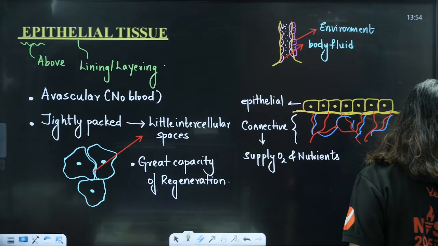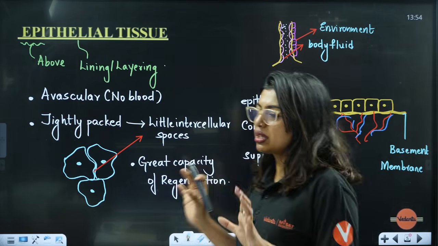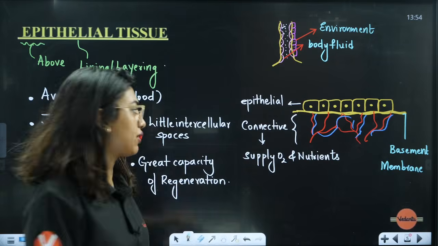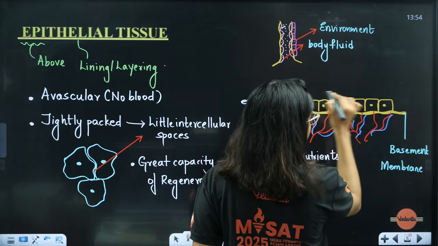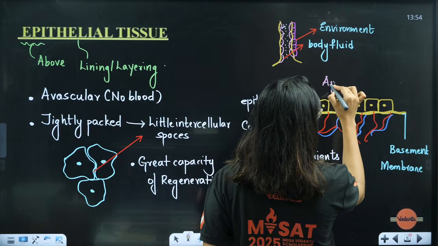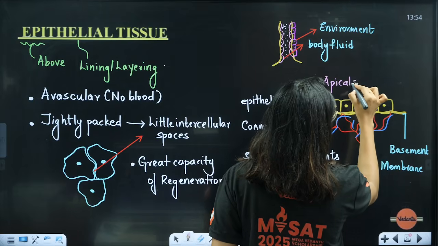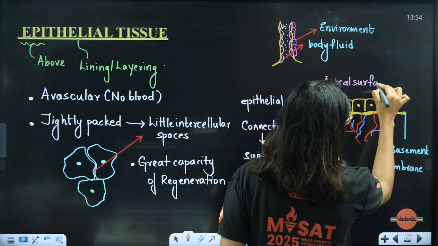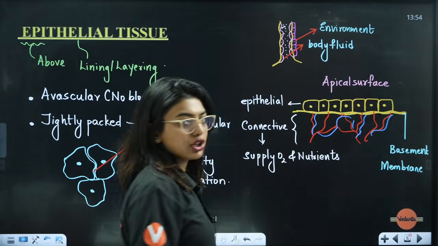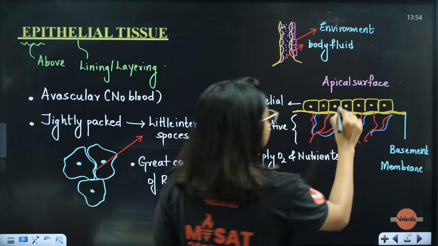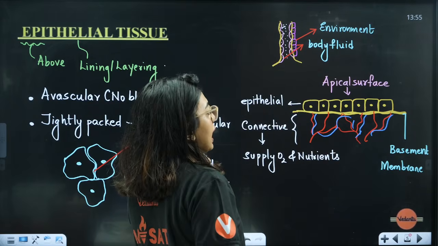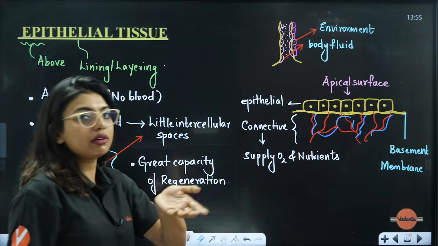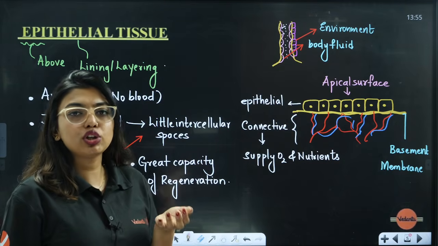Students, one more thing I want to tell you. Remember that this is how the cell is. The cell will have two surfaces. We call the top one the apical surface, the free surface, because this is the top portion of the cell. And this other portion will have the basement membrane. The basement membrane is going to be the one that supports all the cells.